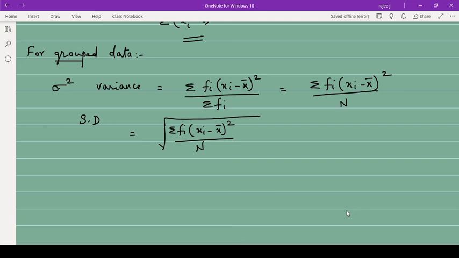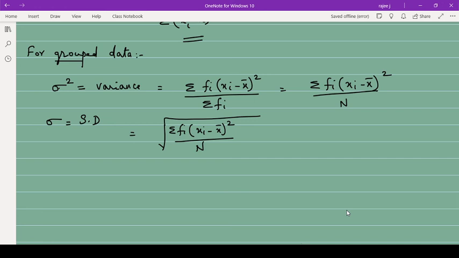So variance is always sigma square. If the variable here is x, then we use sigma square x; otherwise for any other variable, suppose y is there, then you will use sigma square y. So the variance symbol is sigma square, and standard deviation is obviously the square root of variance. The square root of sigma square is sigma. Don't think that plus or minus will come, it is just a symbol only.